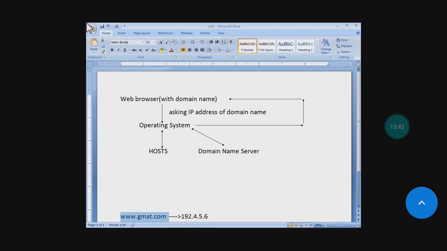If the IP address is not available with the host, then the operating system communicates to the domain name server.